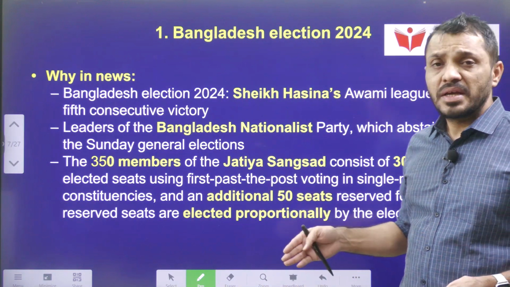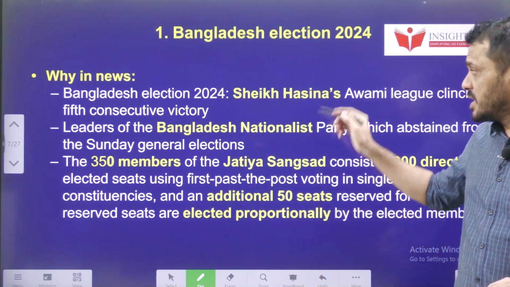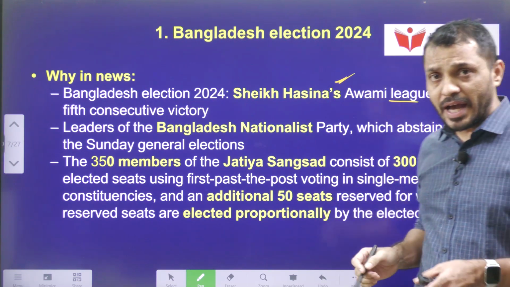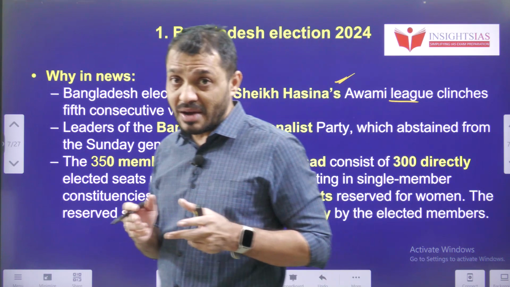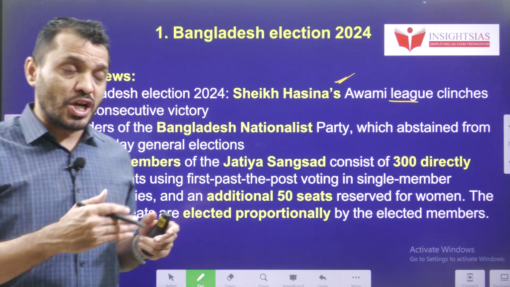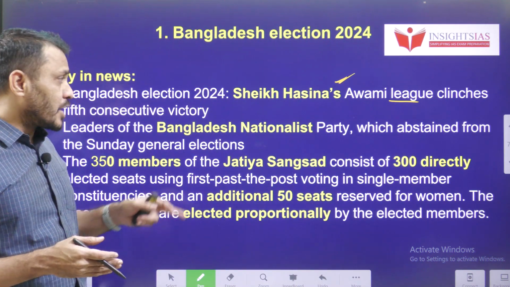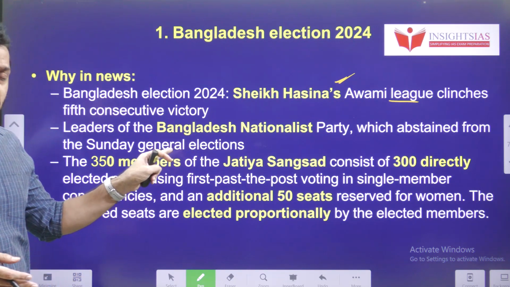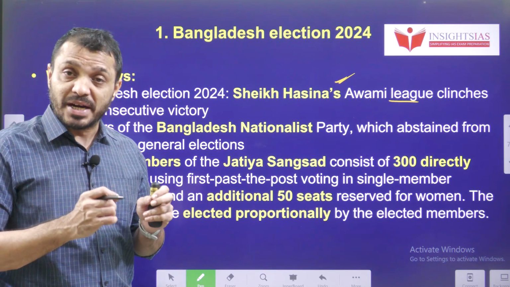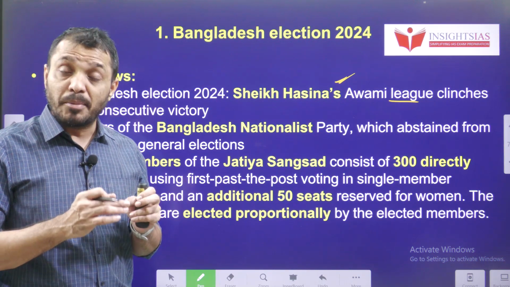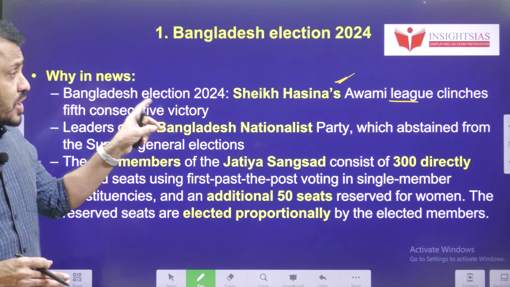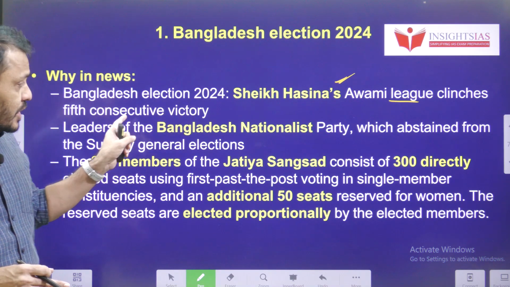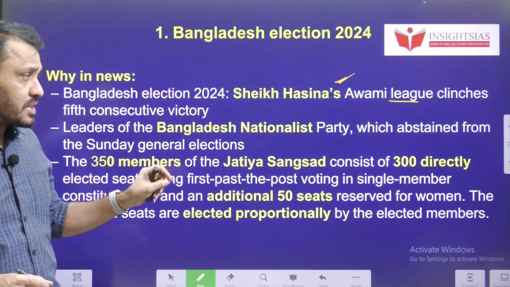The context: in the Bangladesh elections 2024, Sheikh Hasina's Awami League. You have to understand that in Bangladesh, the major political parties are the Awami League and the Bangladesh Nationalist Party, BNP. In this election, the BNP did not participate. They boycotted the elections for various reasons. So Sheikh Hasina's Awami League won the election for the 5th consecutive time.